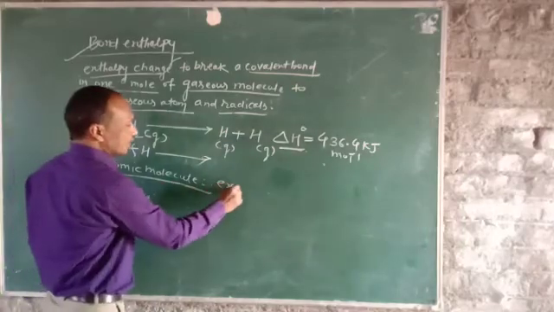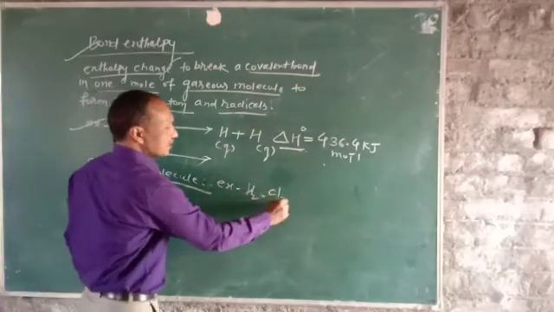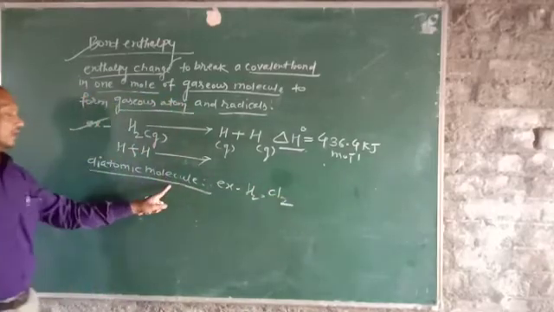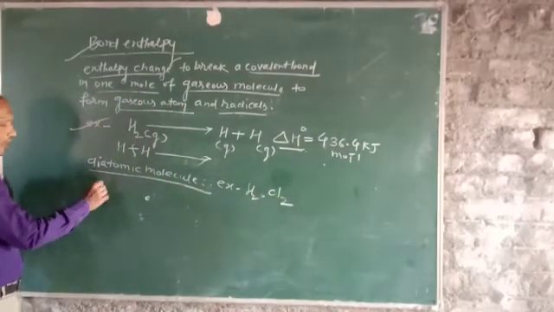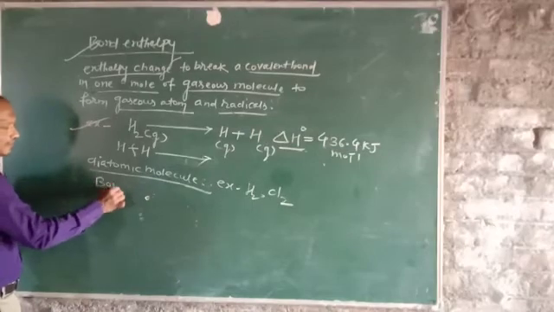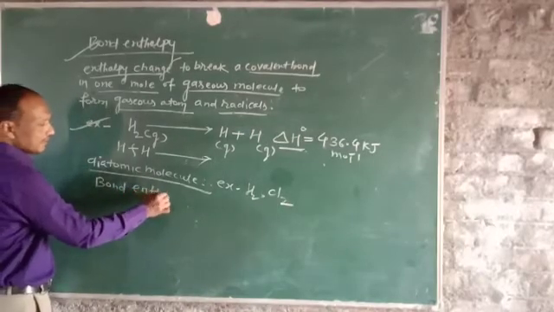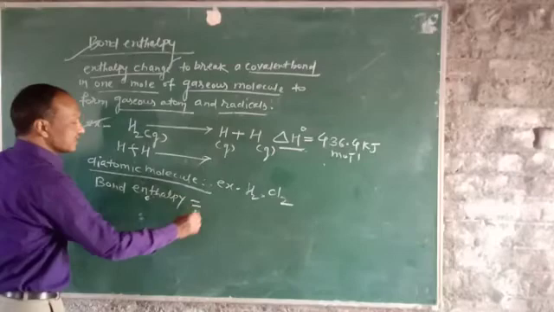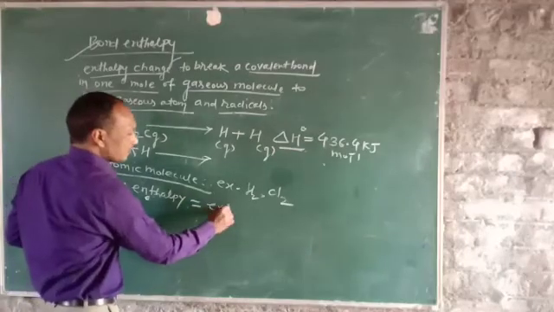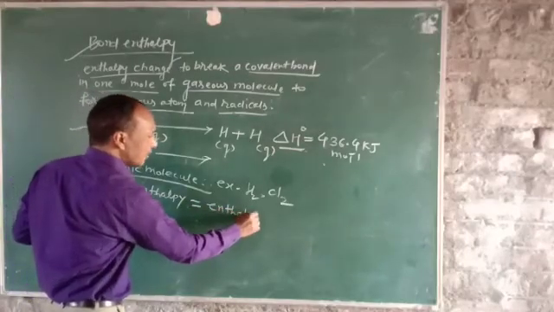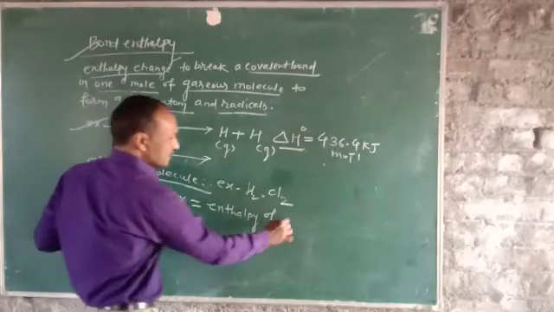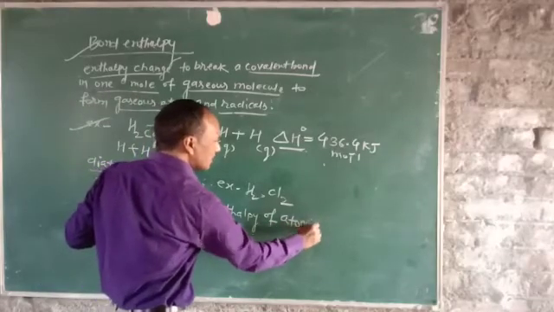For example, H2 and Cl2 are diatomic molecules. For a diatomic molecule, the bond enthalpy is equal to the enthalpy of atomization.